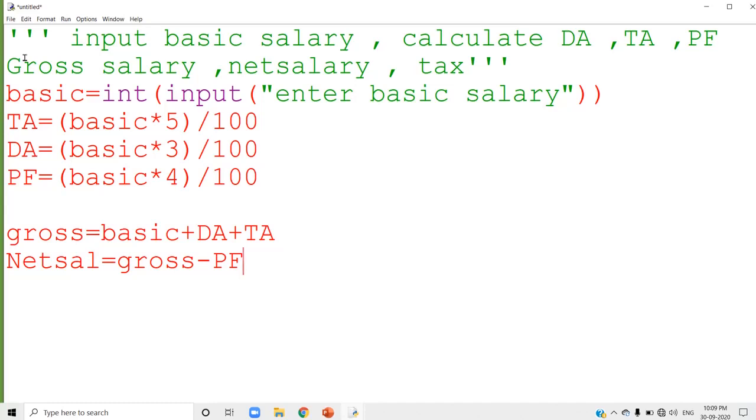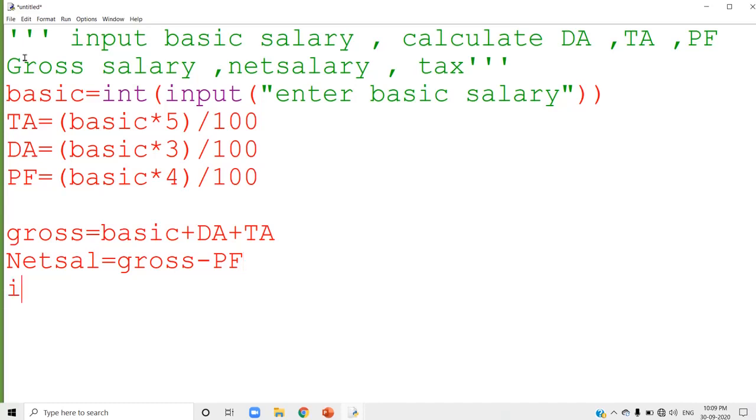And in the given question, it is mentioned that if the net salary is greater than 15,000, you have to calculate the tax as 2% of the net salary. How will you check whether the net salary is greater than 15,000? See, this is only a variable. We don't know what is the value inside that variable. We have to check whether the net salary is greater than 15,000. How can you check?